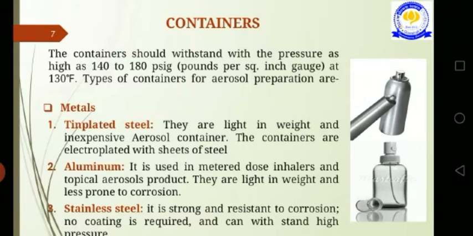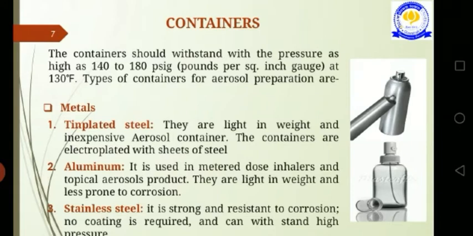This is the material of the valve component, the gasket. This gasket is made of Buna-N and neoprene rubber. In the GPAT there is a question: what is the gasket? And the right answer is Buna-N, and this gasket is neoprene rubber. Also the next component is the spring. The spring is made up of stainless steel.